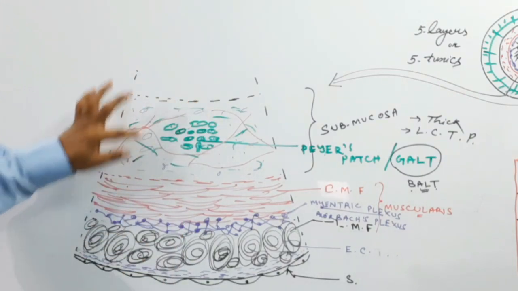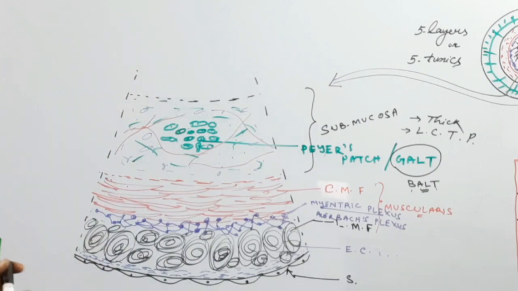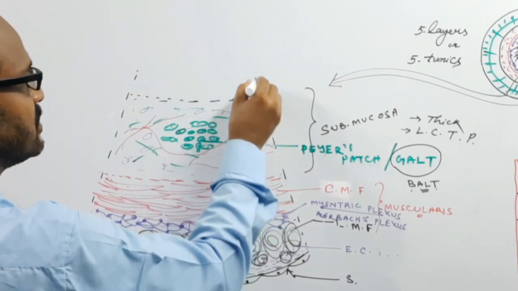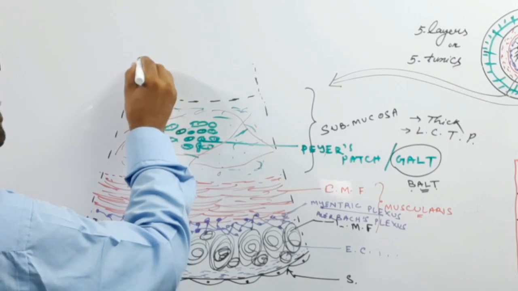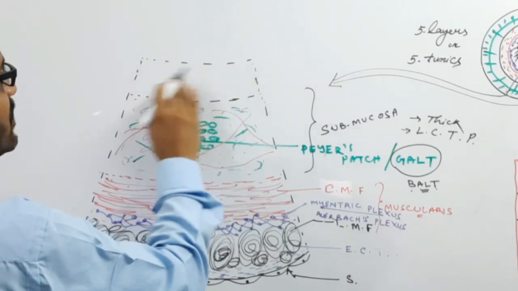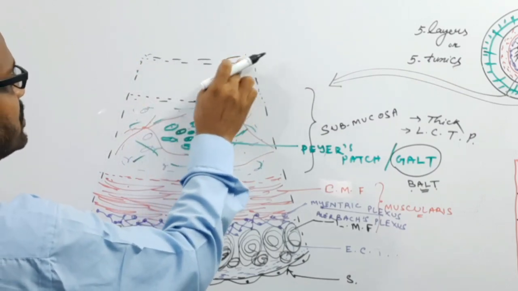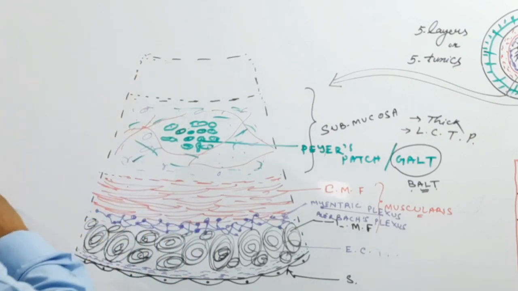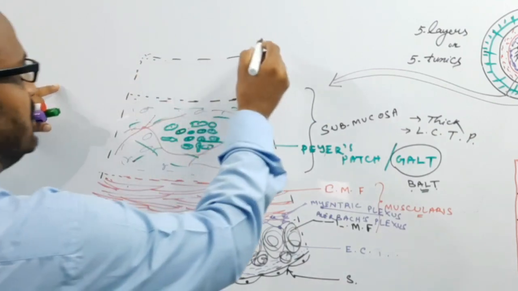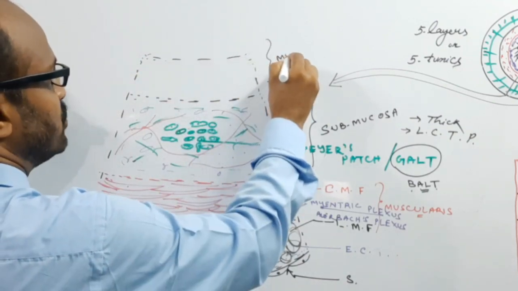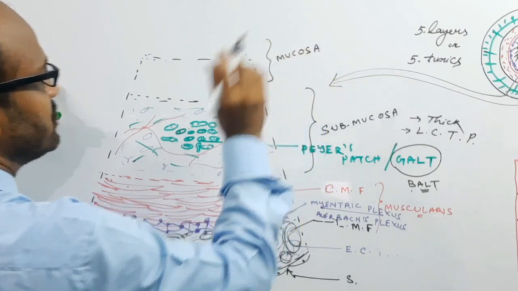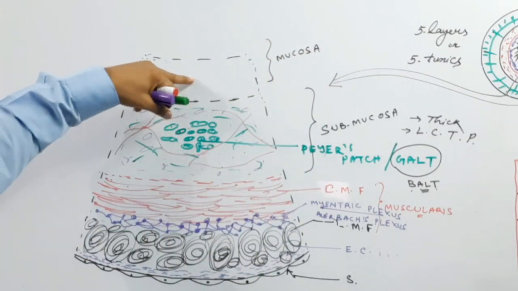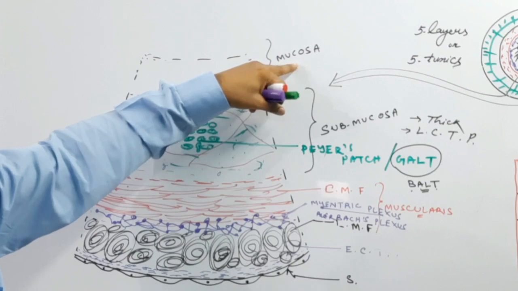Now, inner to the submucosa layer, we have the mucosa. This is the innermost layer. It is known as the mucosa because it secretes mucus.